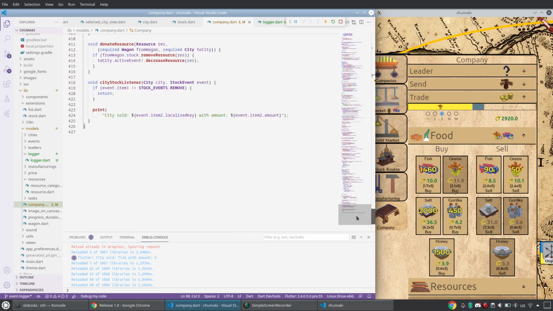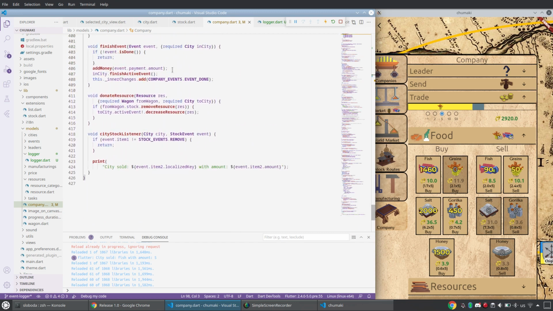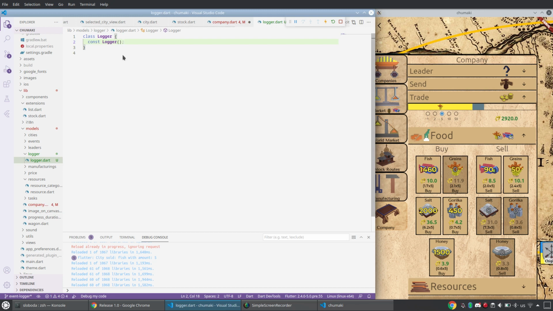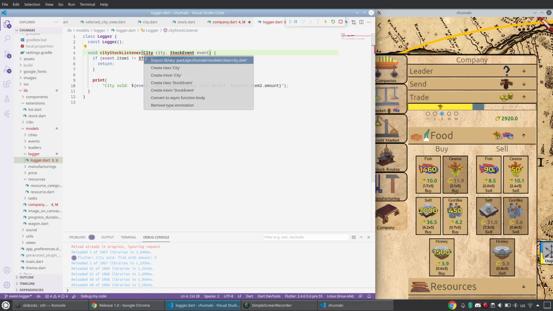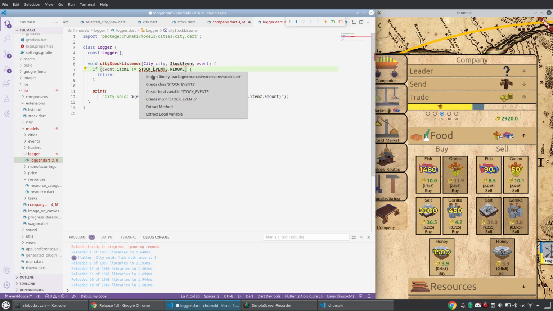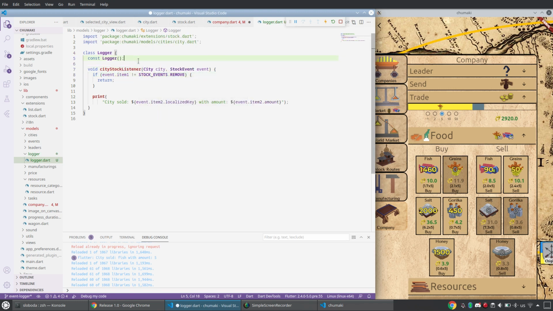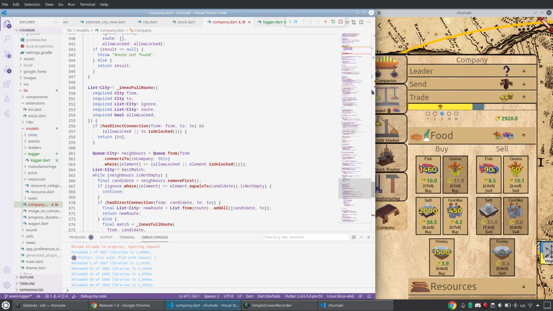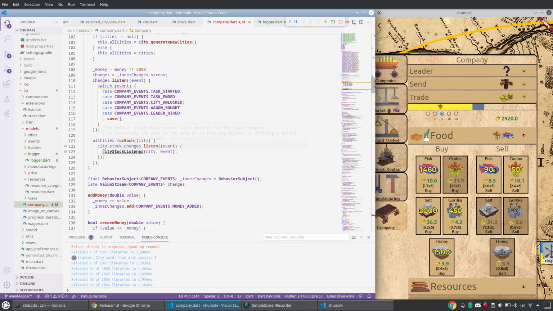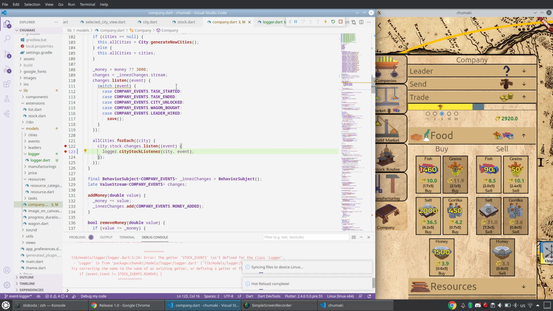And maybe instead of putting this code inside the company, I would move it to the logger. Yeah, because that's now the responsibility of the logger class. Let me import everything. So how will I trace it? And yeah, I removed it, and I think I have a compilation error. Let me switch to it. It will be logger.city stock listener. Nice. You see, I delegated all of these calls to the logger.